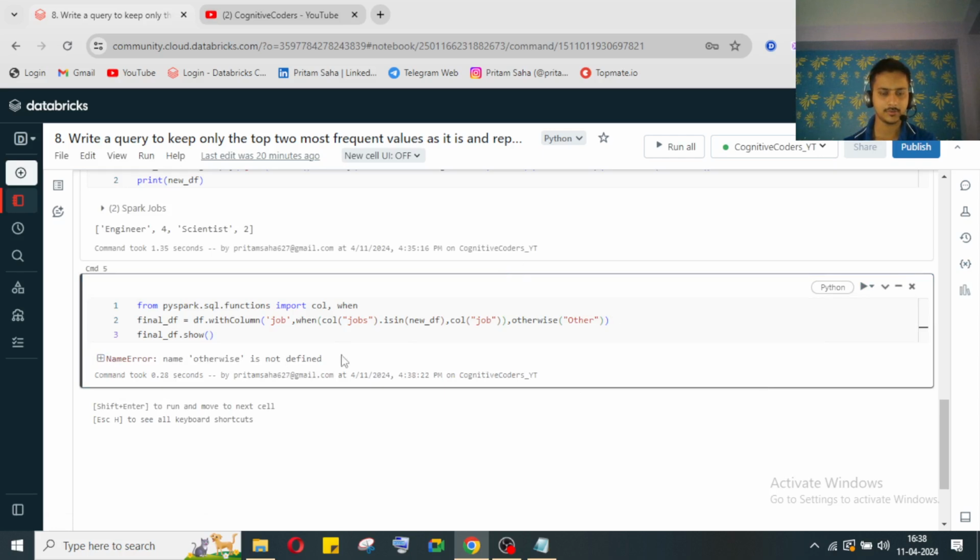So, otherwise is not defined. Let's see. Why is it defined like this? It should not show like this. Let me check. Okay, here we have made one mistake.